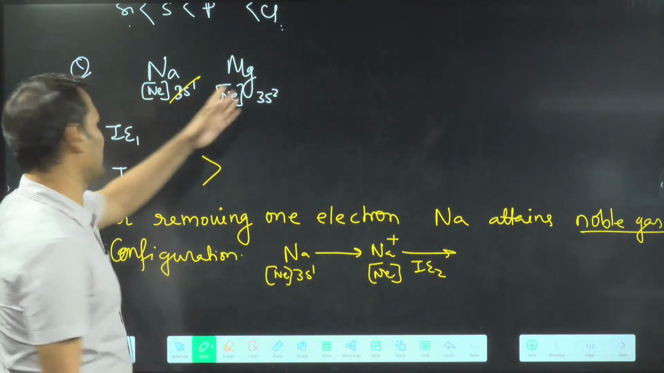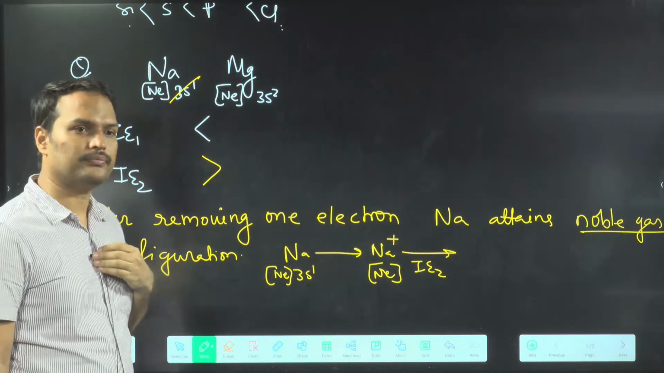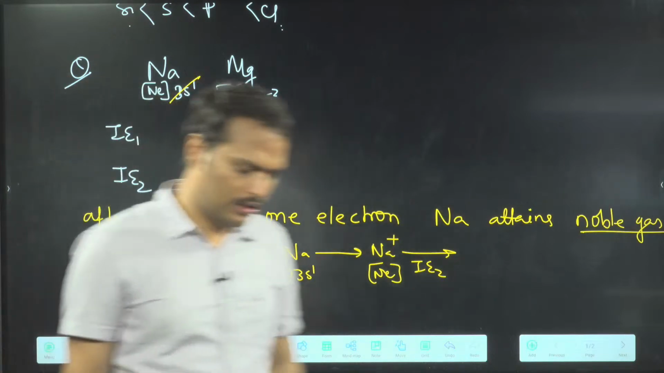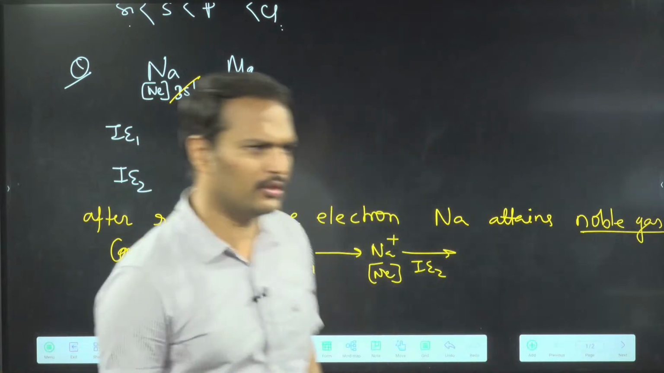So first ionization energy, normal trend, no problem. Second ionization energy, sodium. Clear? So hope you have understood everything. We have to study this much only today. Read nicely, practice more questions, enough for today.